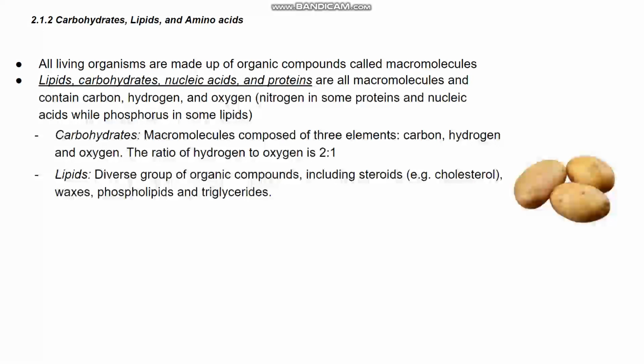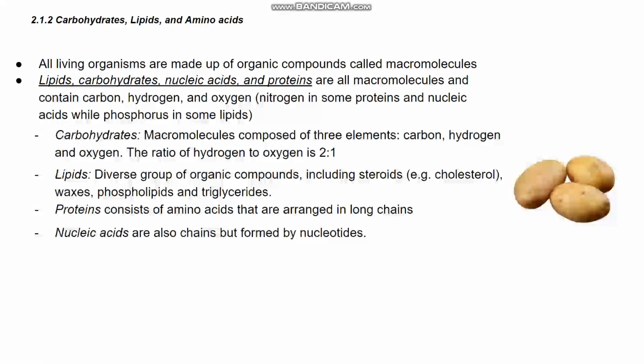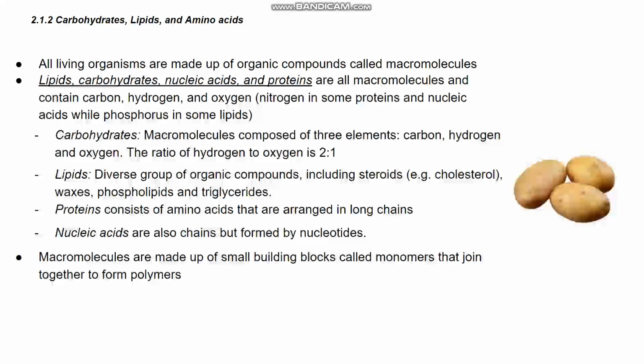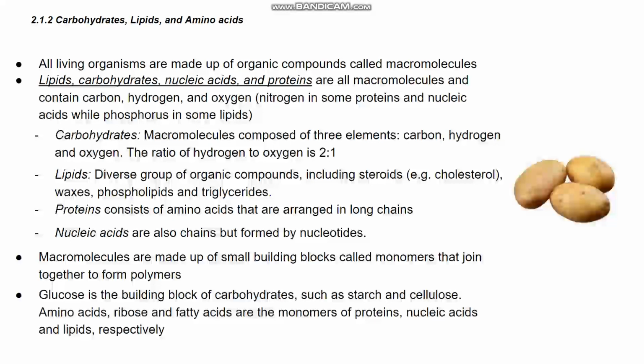Lipids are a diverse group of organic compounds, including steroids, cholesterol, wax, phospholipids, and triglycerides. Protein consists of amino acids that are arranged in long chains. Nucleic acids are also chains, but formed by nucleotides. Macromolecules are made up of small building blocks called monomers that are joined together to form polymers. Glucose is a building block of carbohydrates such as starch and cellulose. Amino acids, ribose, and fatty acids are monomers of proteins, nucleic acids, and lipids respectively.